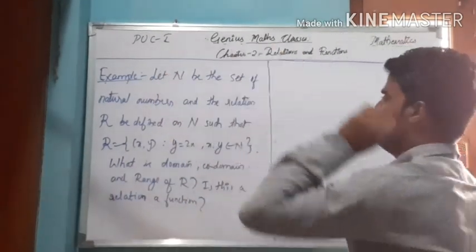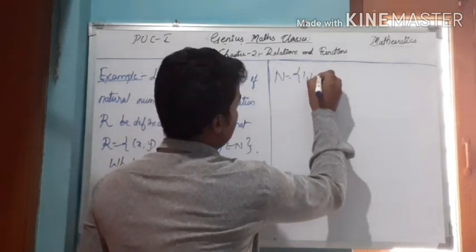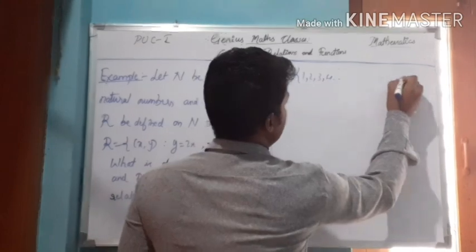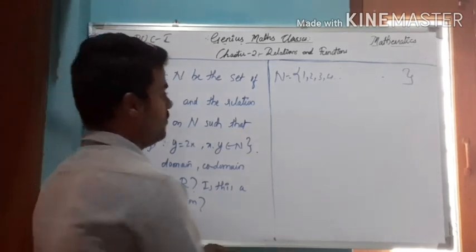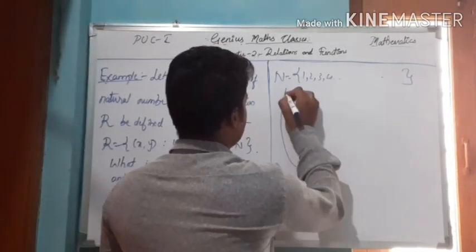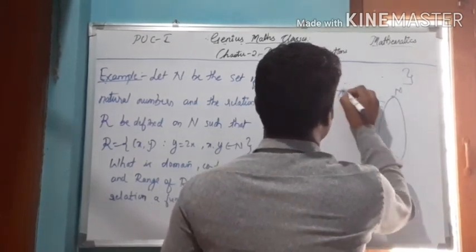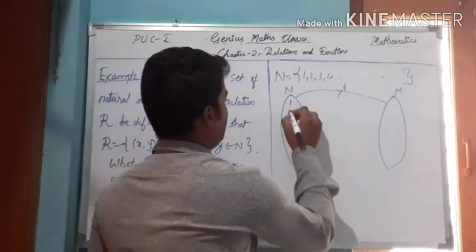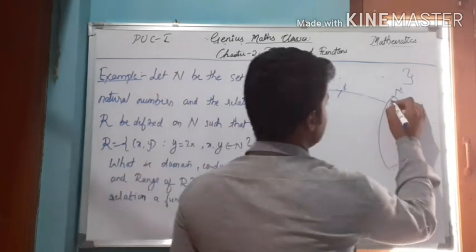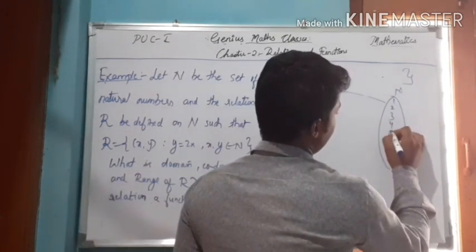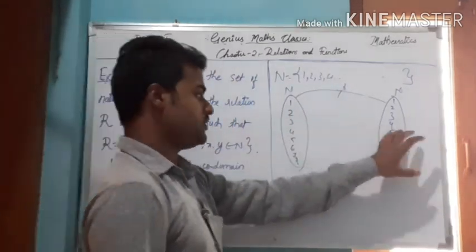Let N be the set of natural numbers. So what are the set of natural numbers here? N is the set of natural numbers 1, 2, 3, 4, and so on. The function is defined from N to itself only. N to N: 1, 2, 3, 4, 5, 6, 7, 8, and so on. So this is an infinite set, right?